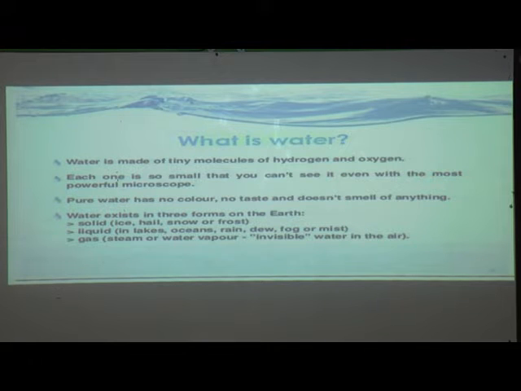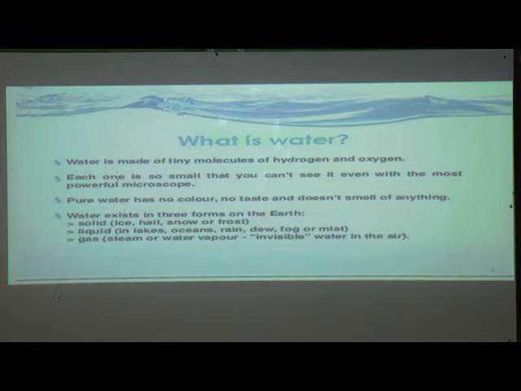What is meant by water? This is the first point of our lesson. Water is made up of tiny molecules of hydrogen and oxygen. Water is nothing but tiny molecules in which hydrogen and oxygen are bound together, and they form water.